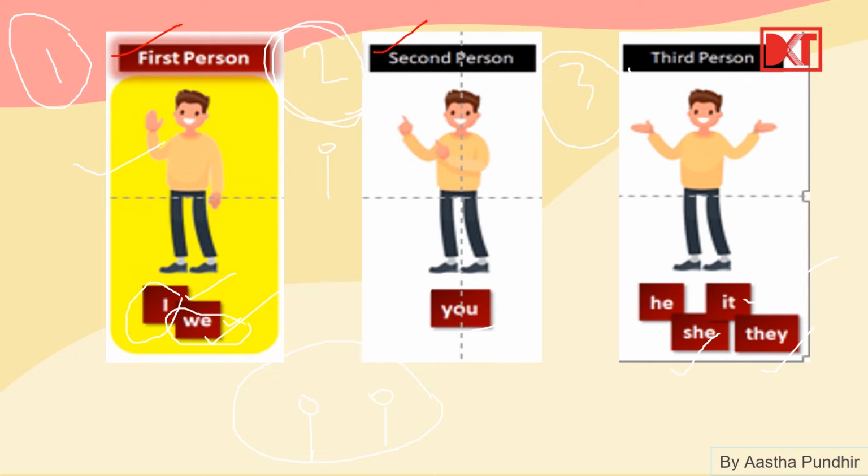But third person जब मैं और आप मिलके किसी और के बारे में बात कर रहे हैं, then that becomes the third person. जब हम बात कर रहे हैं but that person is not here, so हमें उसके लिए third person में बोलना पड़ता है कि it या he या she. Okay? So यही तीनों हमारे personal pronouns हैं. I, we first person में, second person में you, and third person में he, she, it, they. All right?